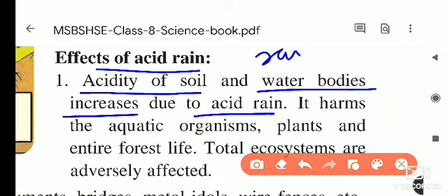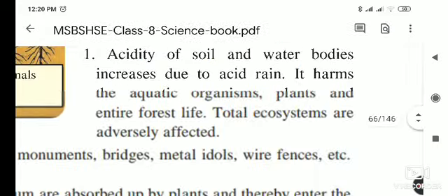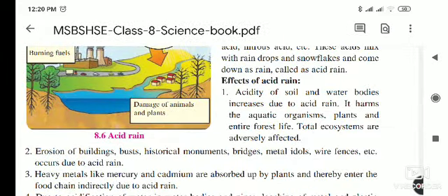It harms aquatic organisms. As you know that acid burns living things, so it harms aquatic organisms, plants, and the entire forest life. Forest life also gets burned, and then animals die because of this acid rain. Total ecosystems are adversely affected. The whole ecosystem in that region gets affected because of this acid rain.